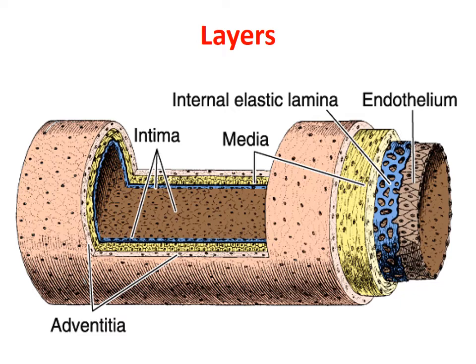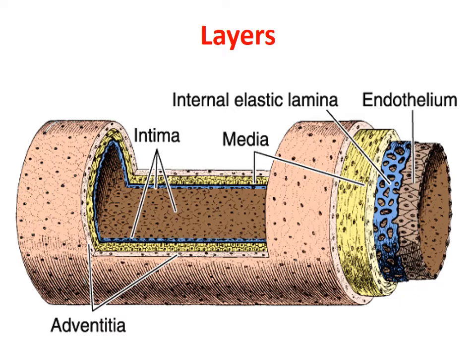Now, one thing you need to remember, these structural elements are not equally distributed in all the vessels. In some vessels, it is the muscular element which is predominant. In some other vessels, it is the elastic element which is predominant. In some other vessels, it is the fibrous tissue element which is predominant. In some other vessels, only intima or endothelium is present.